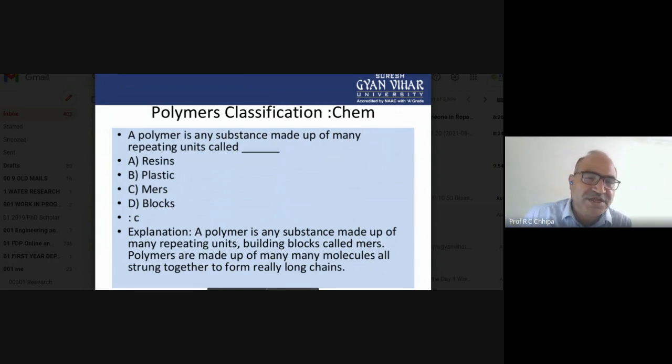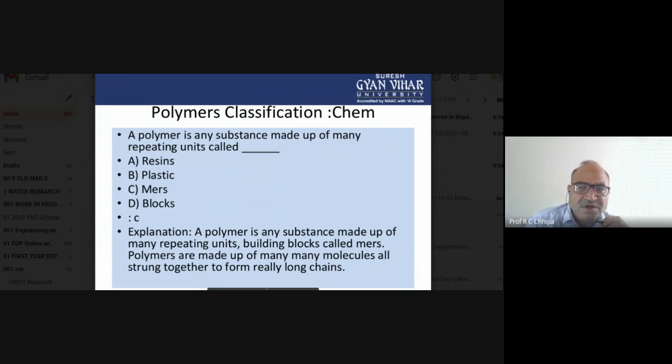So the options are resin, plastic, mers, and blocks. That single unit is the mer. Poly means many, and mers means the units. A polymer is any substance made up of many repeating units.